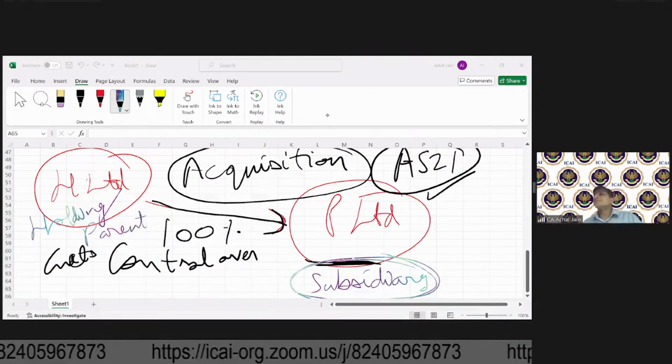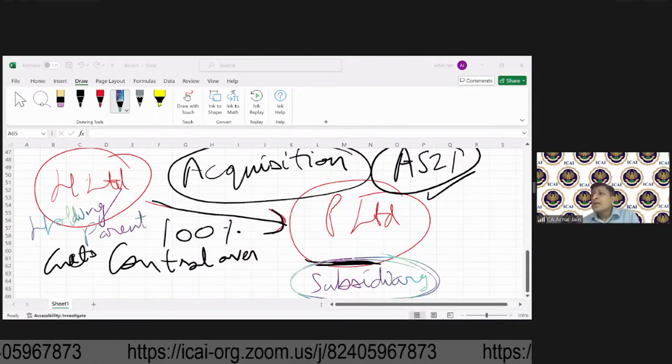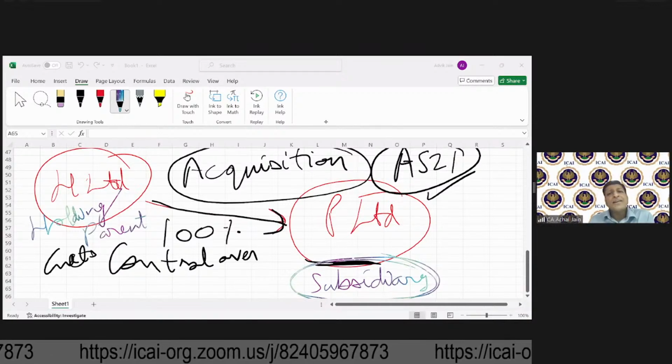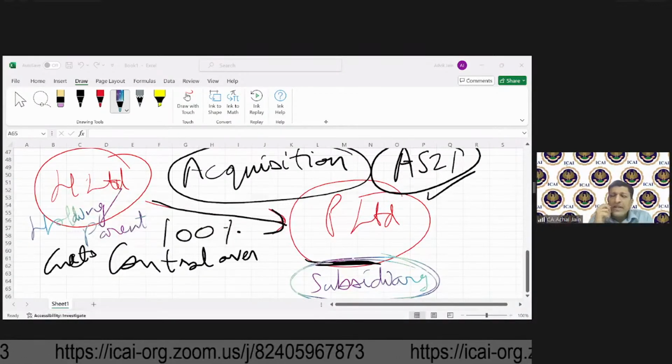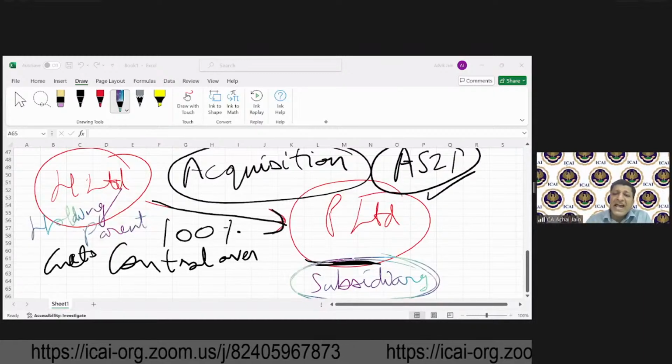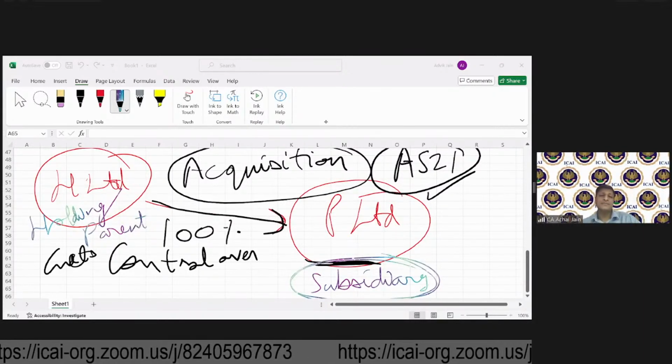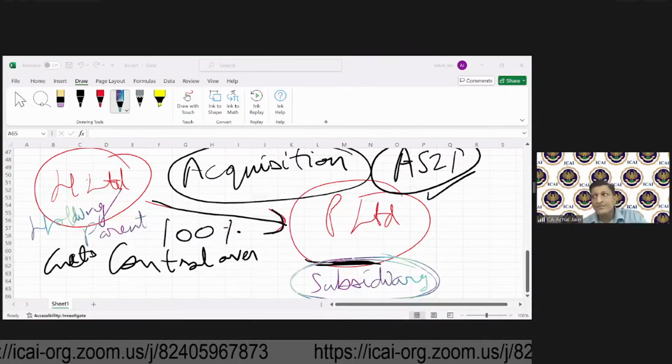Kiran is clear. Srinivasan is asking, sir, subsidiary company or wholly owned company? I'll come to that point. As of now, you should call P as subsidiary, H as holding or parent company.